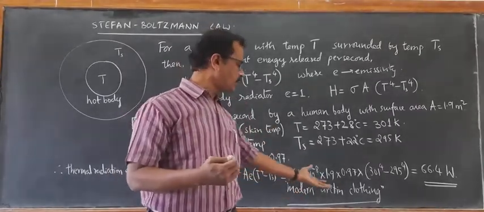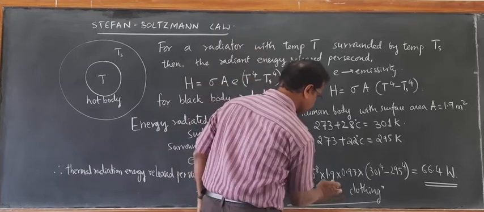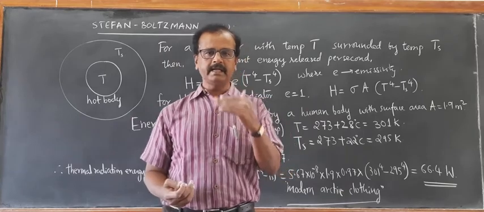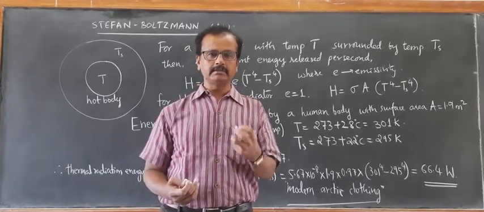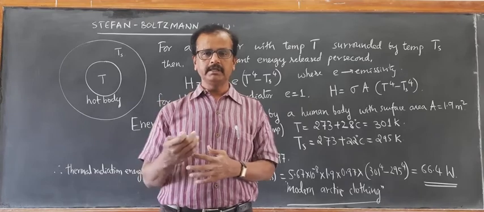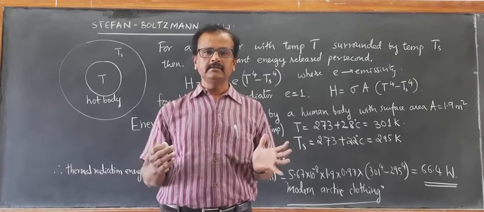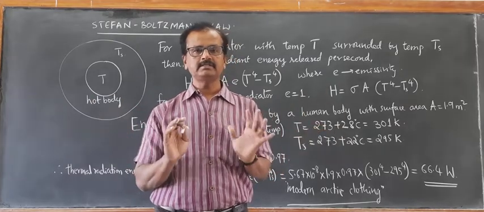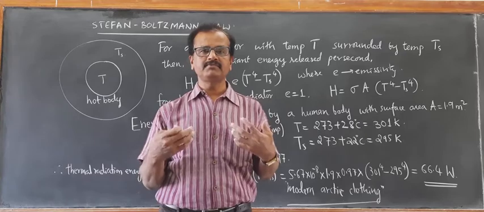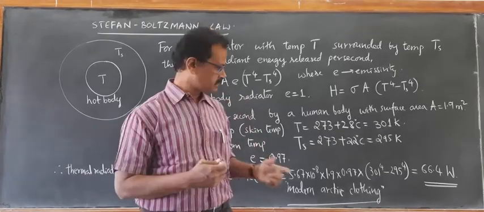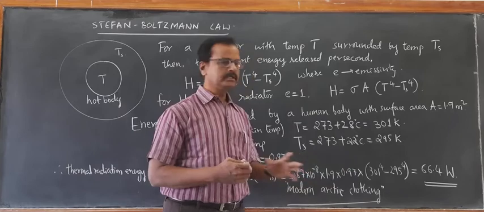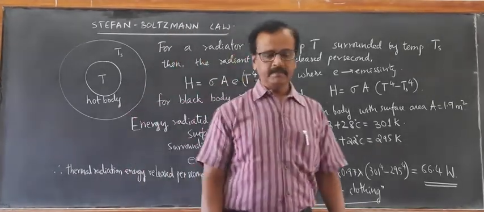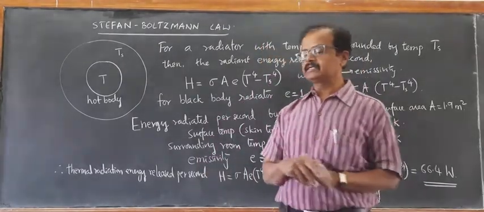If we wear this modern Arctic clothes which is having a metallic thin coating in the inner line, that will reflect the radiation back to our body, and thus prevent the loss of heat from our body. That is the reason why we wear modern Arctic clothing in very cold regions. Okay, this is all about the Stefan Boltzmann law and its significance.